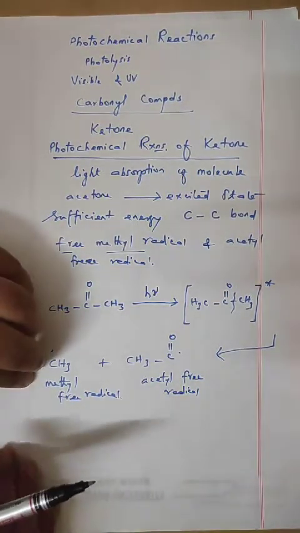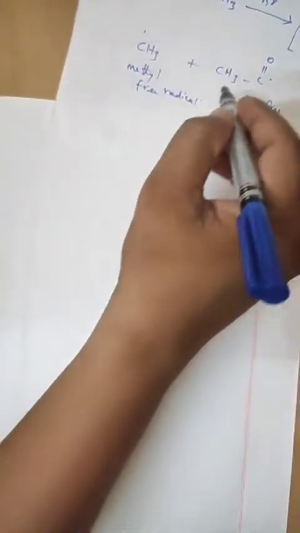Now at temperatures much above room temperature, the acetyl radical breaks down to give another methyl radical and carbon monoxide. Now take this acetyl free radical at above room temperature. Once again, what will happen? The radical breaks down.